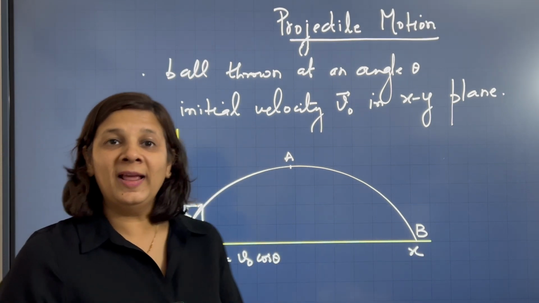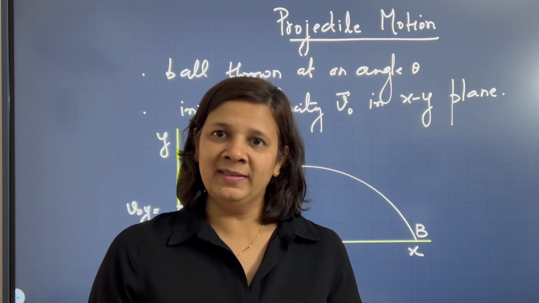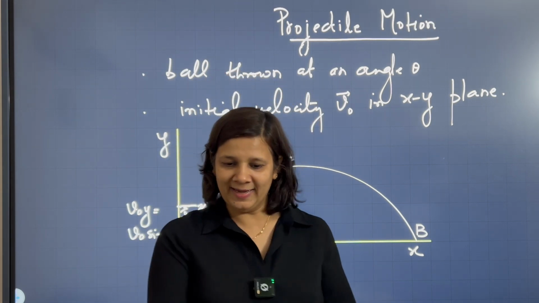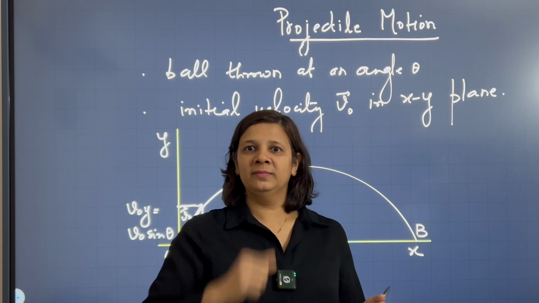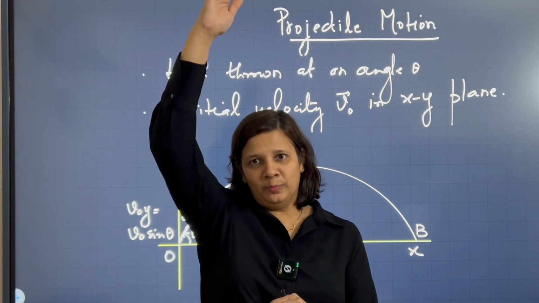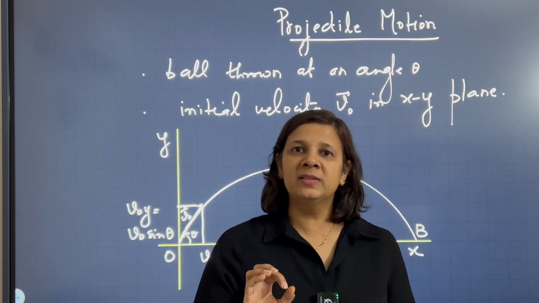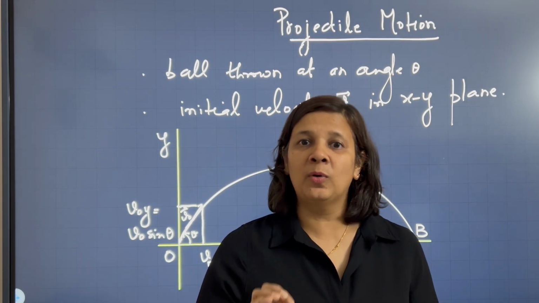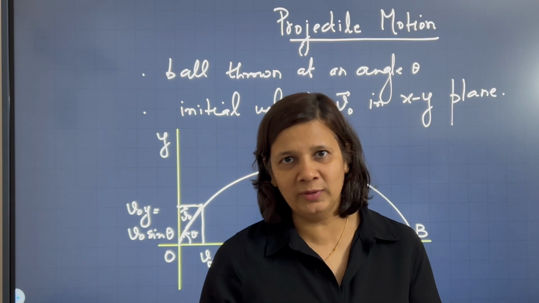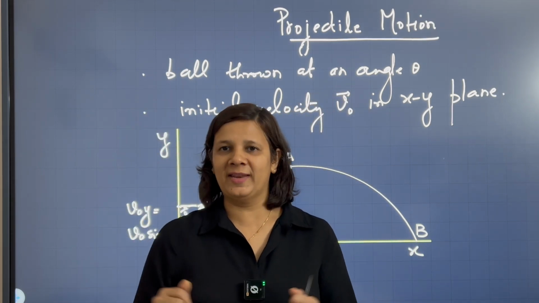Now, what will happen to the vertical component of the velocity? You can just imagine it exactly the same as throwing a ball up to a certain height, and then the ball coming down again back to the same point. When the ball is thrown up, the speed of the ball will decrease, right? We all know that because there is acceleration due to gravity acting in the downward direction.